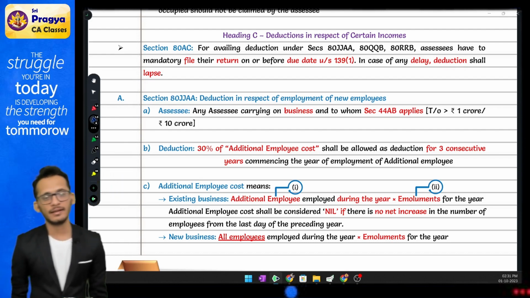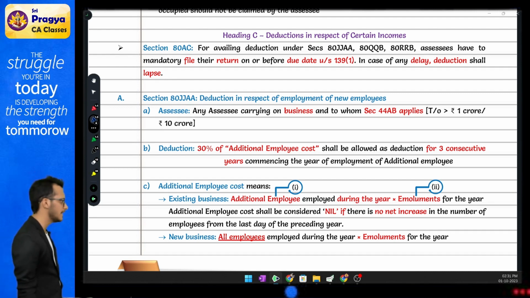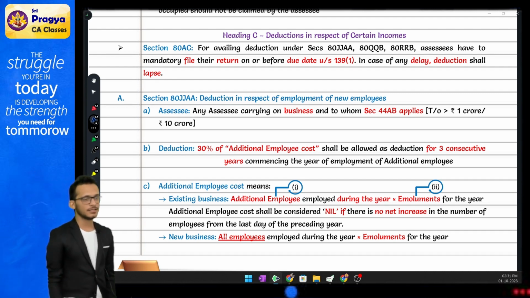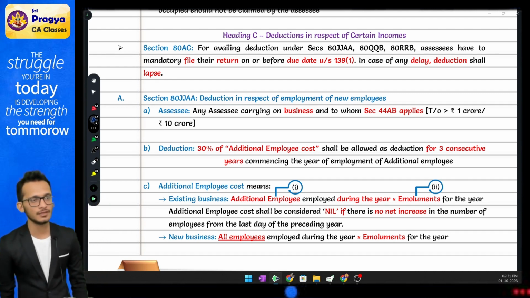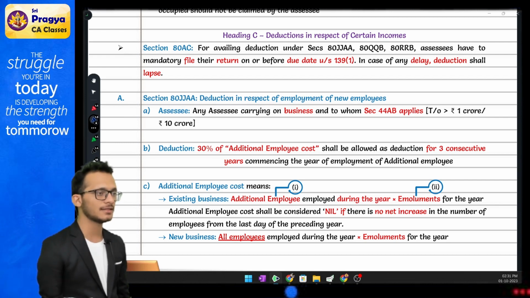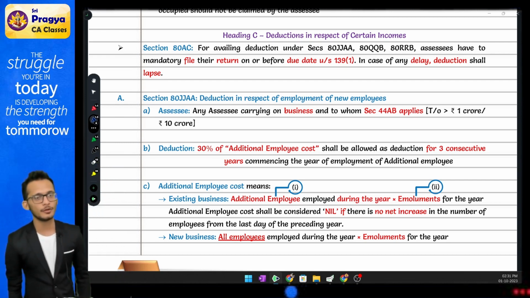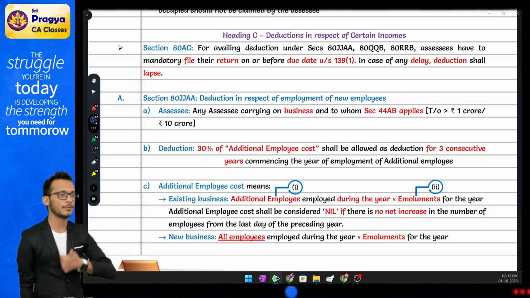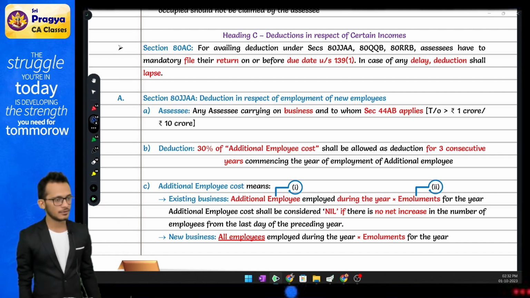Coming to that, we have the first item called 80JJAA, one of the most important sections from exam perspective. If at all they have to test you, this is the best way to test it. This section says you should be a business person who is liable for tax audit.